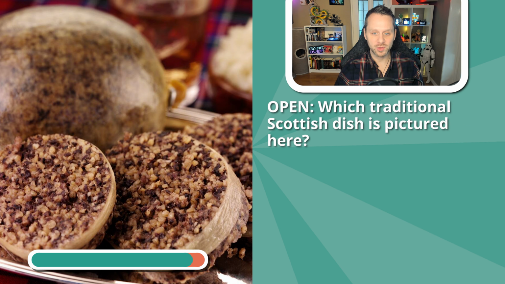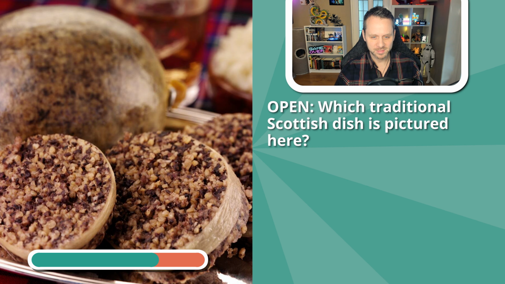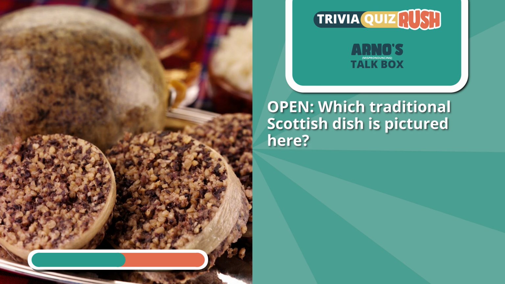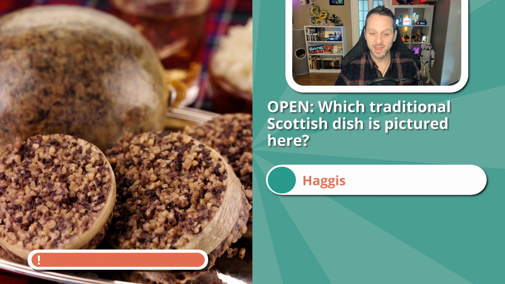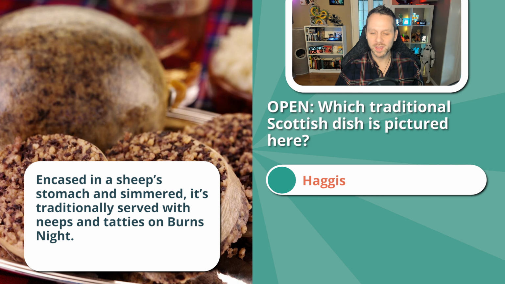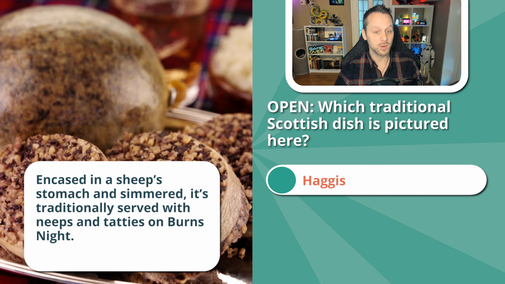Open question. Which Scottish dish is pictured here? And that is haggis. Encased in a sheep's stomach, yeah, you heard that right, a sheep's stomach, and simmered. It is traditionally served with neeps and tatties on Burns Night. There must be a reason why we don't see Scottish restaurants all over the world.